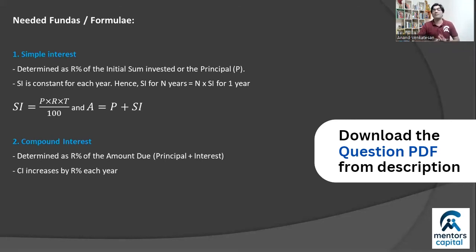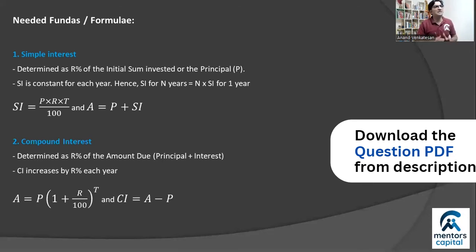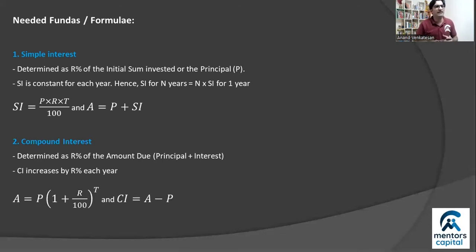And hence compound interest, unlike simple interest, is not constant. It actually increases by R%, by the rate, every year. It increases by that percentage. Right? And in terms of formula, you have P into (1 + R/100) to the power T. That is the amount, and if you subtract the principal from it, you get the interest earned.